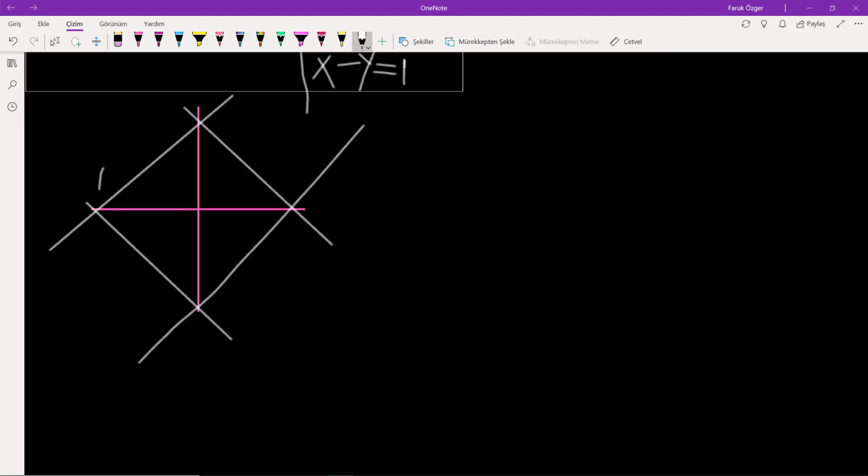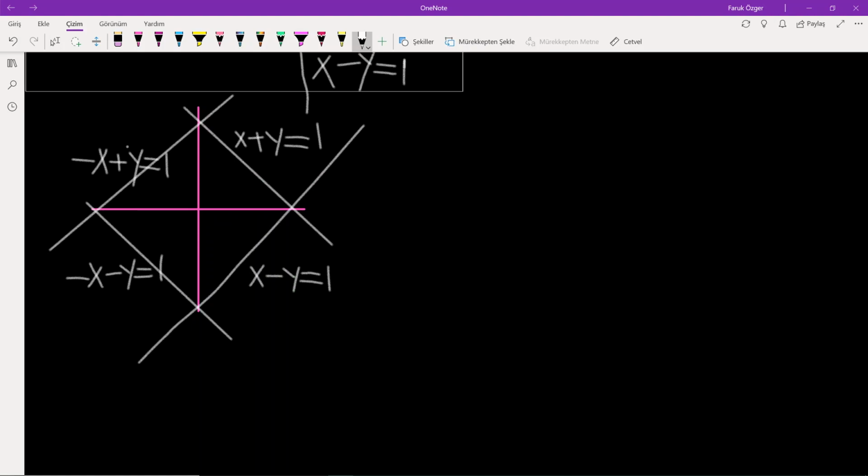Okay, finally. This is minus x minus y is equal to 1. And this one is x plus y is equal to 1. That one is minus x plus y is equal to 1. And finally that one is x minus y is equal to 1.